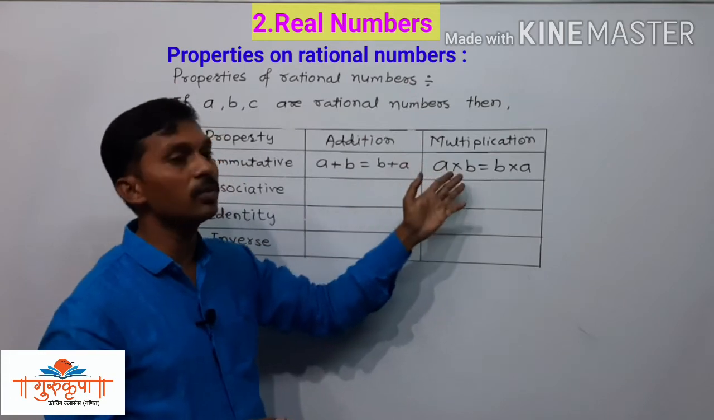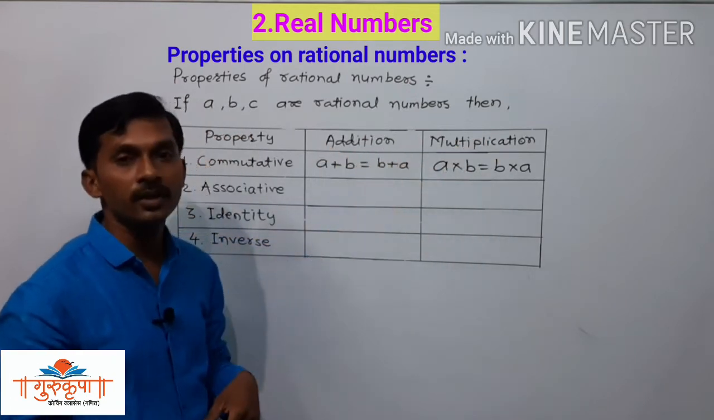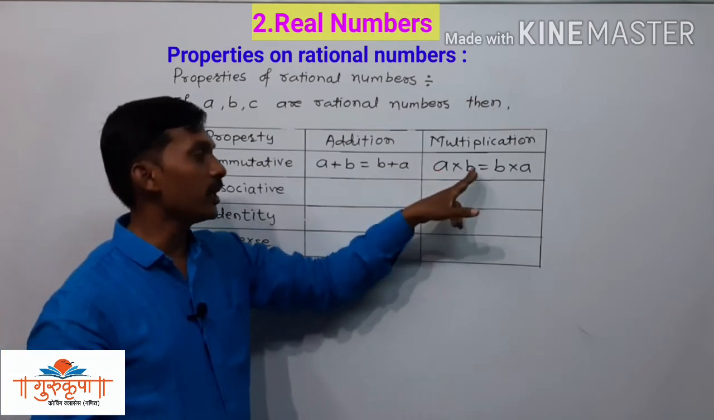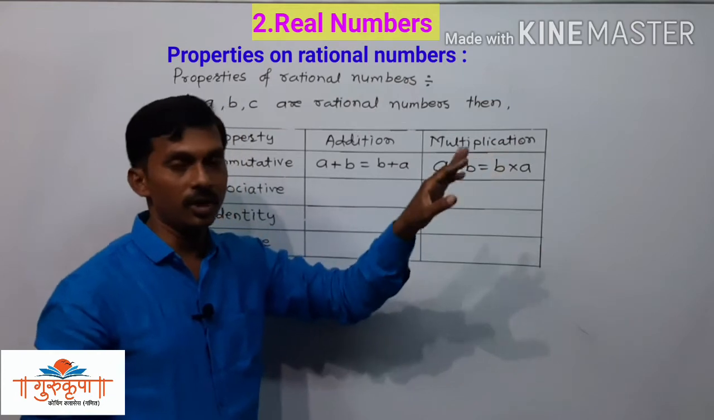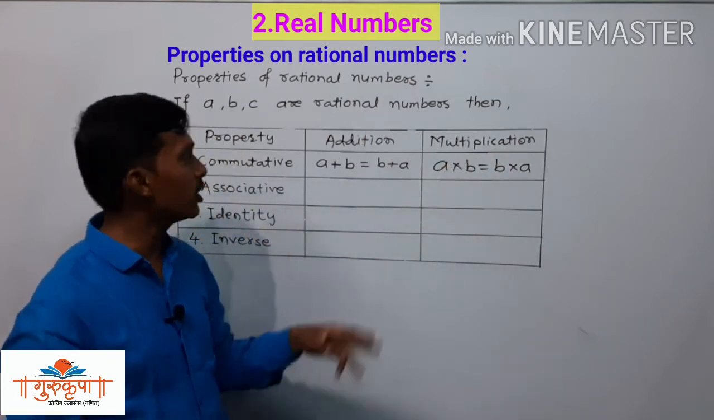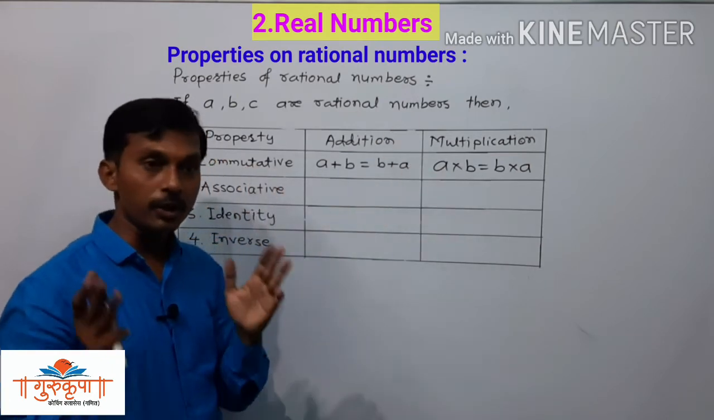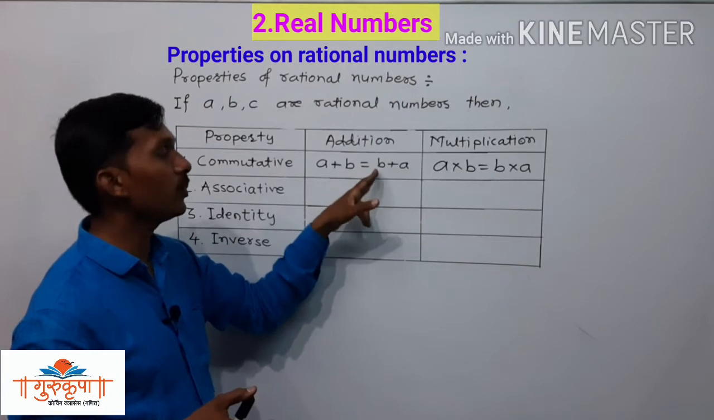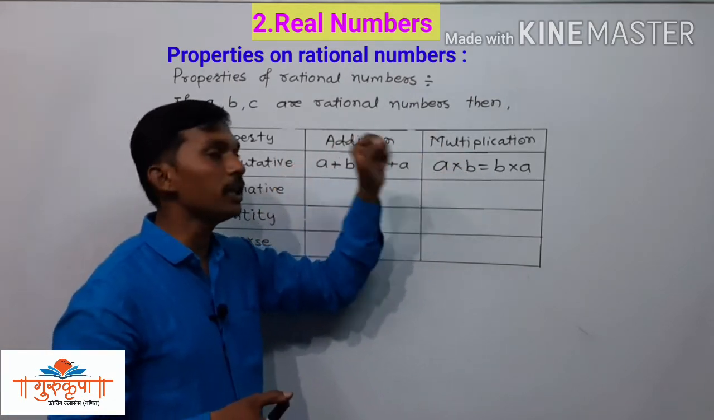A into B is equal to B into A. We can take numbers in place of A and B. We can take 8 multiplied by 3 is equal to 3 multiplied by 8. The multiplication remains the same, that is 24. So this is the commutative property of multiplication. We studied two properties, commutative property of addition and commutative property of multiplication.